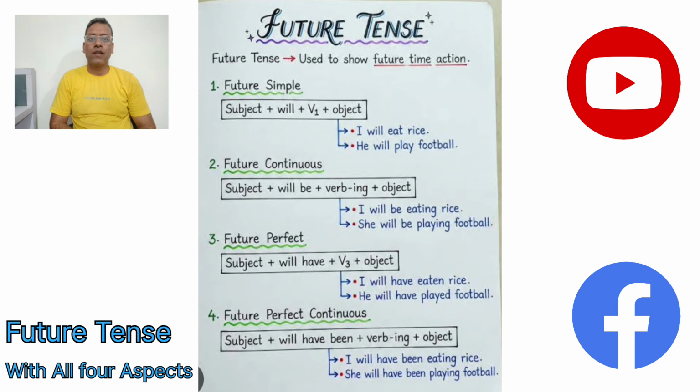Today, I have come up with another session about future tense. As, dear audience, I had already talked about the present format of the tense with all the four aspects, that is present simple, present continuous, present perfect and present perfect continuous. So did I do with the past tense of the English language in terms of past indefinite, past continuous, past perfect and past perfect continuous. So today I have come up with the third form of the tense, that is future tense, along with its structural form and the examples.